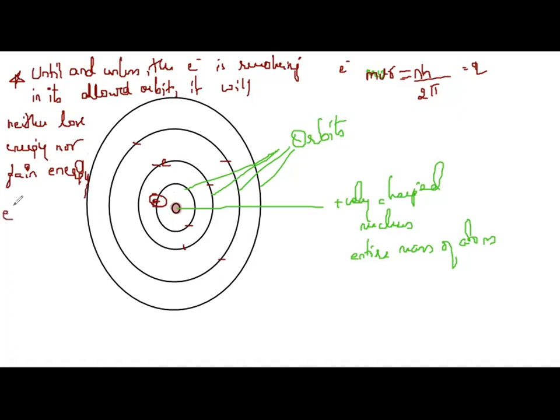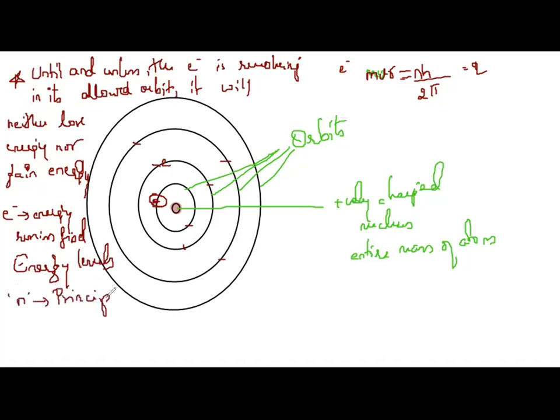That means for that electron, the energy remains fixed for that particular orbit. That's the reason the orbits are also called energy levels. They are denoted by the symbol n, where n stands for the principal quantum number.